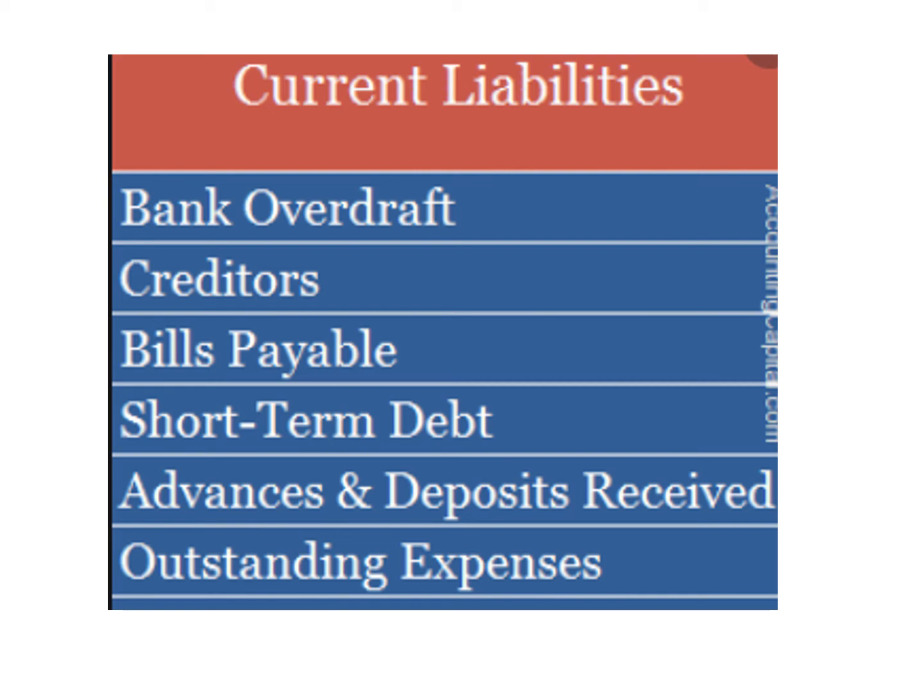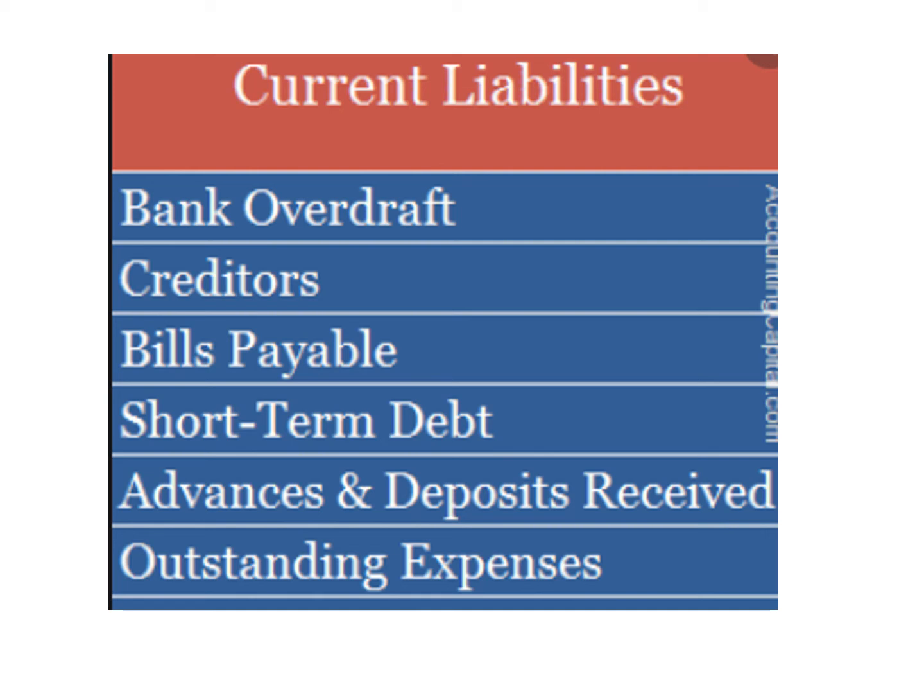Short-term debts: we have taken a 6 months loan or an emergency 20 days or 30 days loan from our lenders or from the bank. We have taken advances and deposits received. For example, a car renting company receives an advance and deposit from the customer when the customer comes to their shop, and when the customer returns the car which they have taken on rent, the company will give this money back.